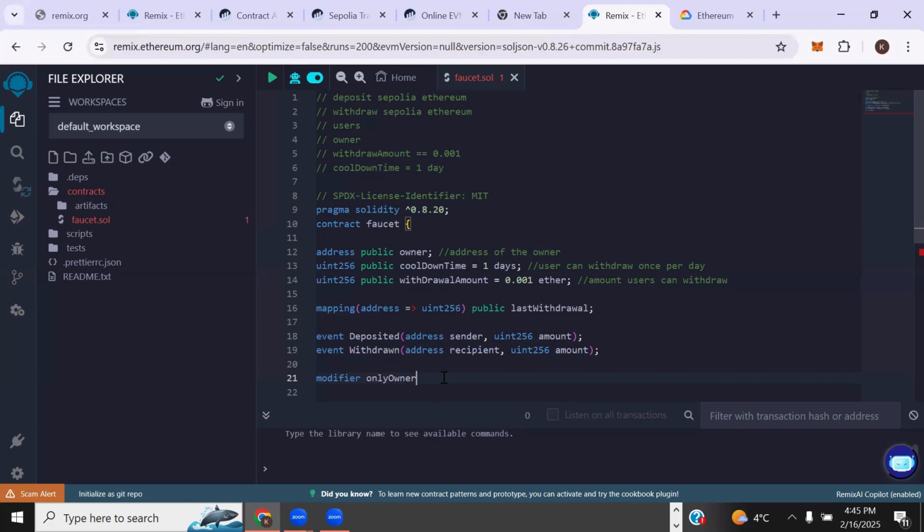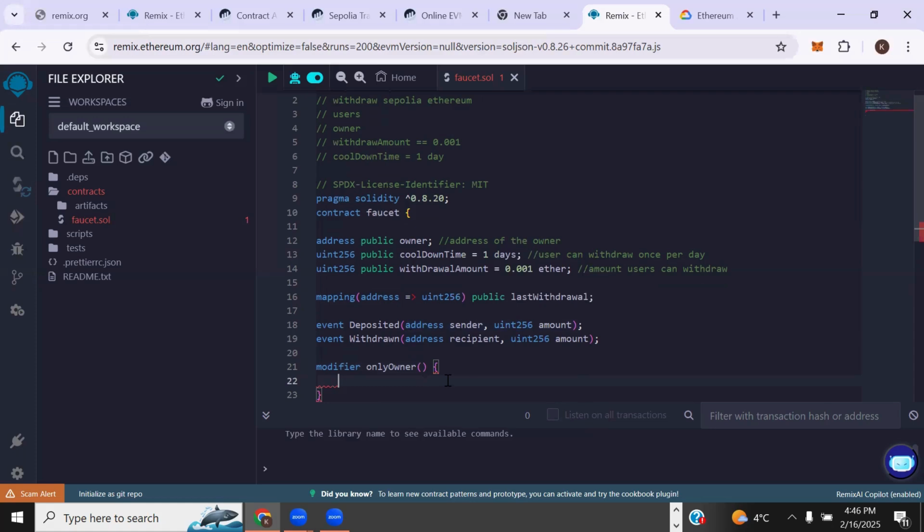For every function, it would have these two braces in front, you get. So these are a function. Unlike variables, you can see that variables do not have this. If I do this, it's going to throw an error, right? So this is a function, so it needs to have those in front. And the things inside these braces are what we call parameters, right? So the sender and amount are the parameters of this Deposited event, for instance. Our onlyOwner modifier would not take in any parameter. Rather, we're going to write what the modifier should do.